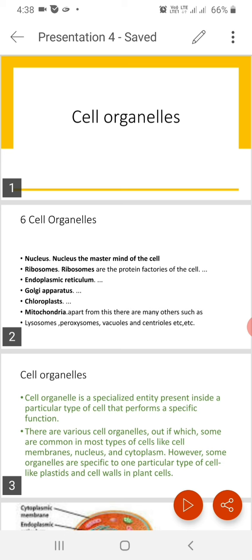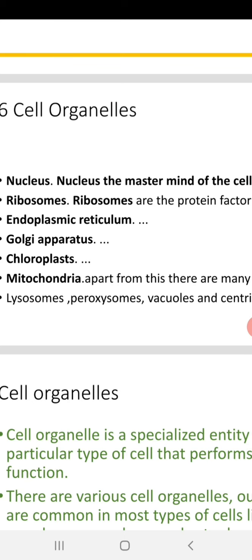The major cell organelles present inside the cell are, first, the nucleus, which is called the mastermind of the cell. It is a centrally located, darkly stained body which possesses nucleoplasm, that is nothing but the chromatin, which constitutes DNA and proteins along with some portion of RNA.